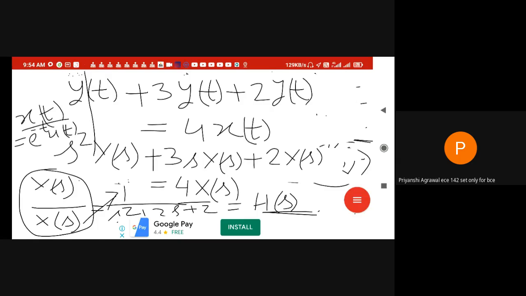In convolution, it will take a certain time, and it has been proved by experimental setup that convolution will take a larger time than this method of Laplace transform, and that is the beauty of this method, right? So that is about the differentiation property, and this is about the differentiation. And now